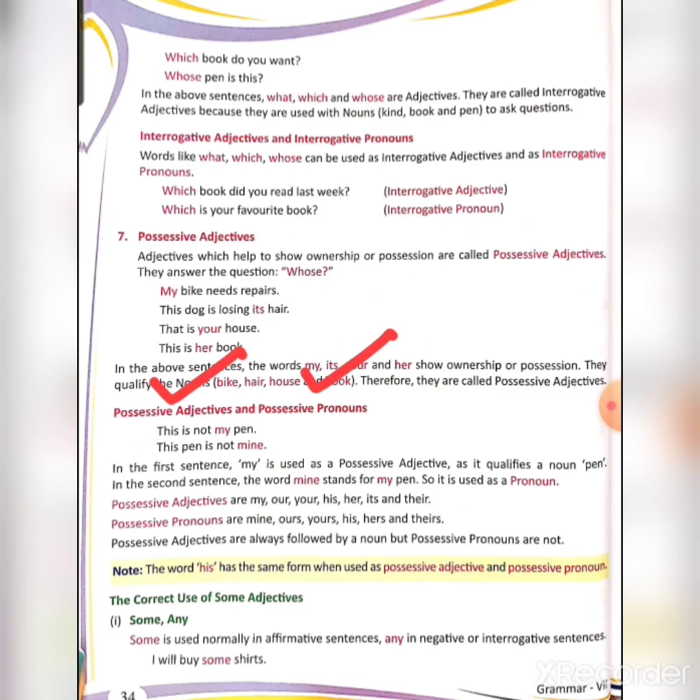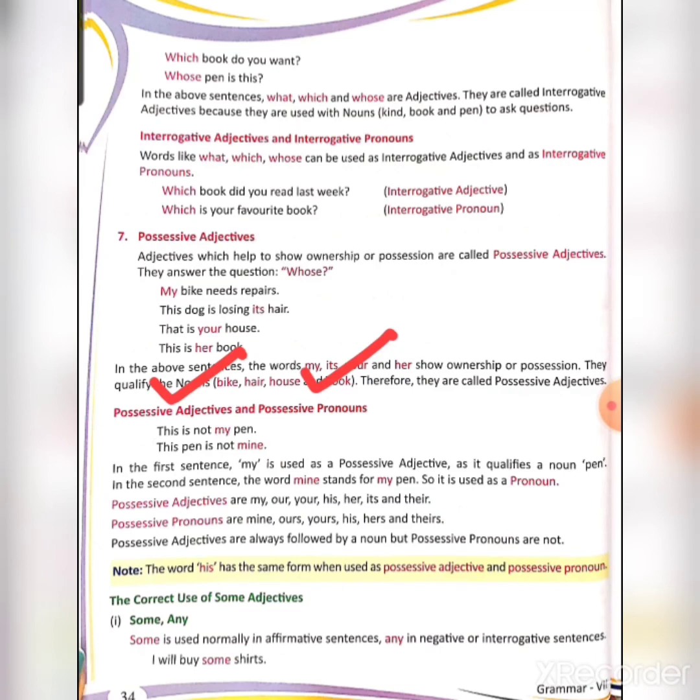Pen is a noun, so my here is a possessive adjective, but in this pen is not mine, mine stands for the pen itself. That means it is used in place of a noun, therefore it is known as a possessive pronoun.